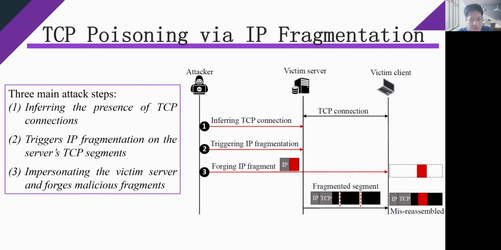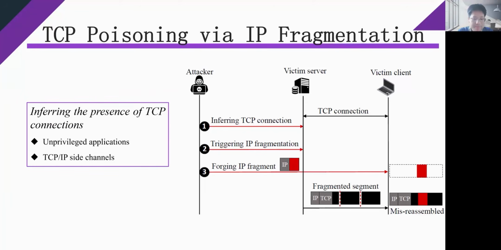In order to poison the target TCP traffic, the attacker needs to perform three main steps: infer the presence of a victim TCP connection between the server and the client, trigger IP fragmentation on the server's TCP segments by exploiting the two IP fragmentation situations, and impersonate the victim server and forge malicious fragments to the victim client.